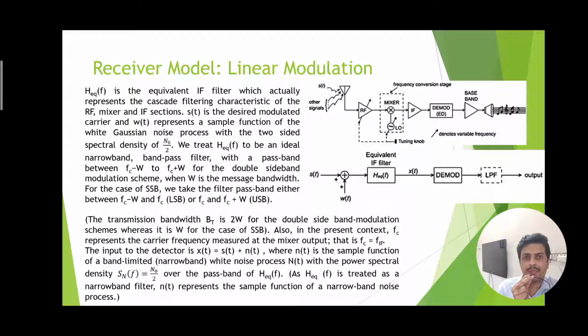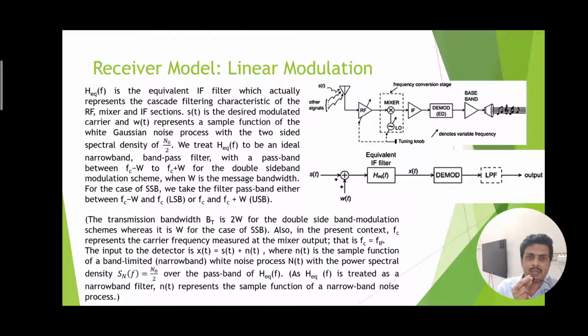Normally lower sideband refers to Fc minus W and Fc plus W refers to the upper sideband. The transition bandwidth Vt is 2W for both double sideband modulation schemes. And W is the message bandwidth, and it is also the bandwidth of the single sideband suppressed carrier signal.